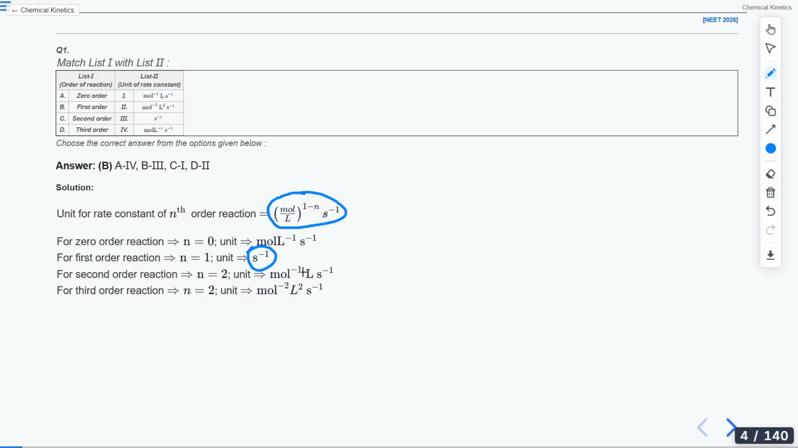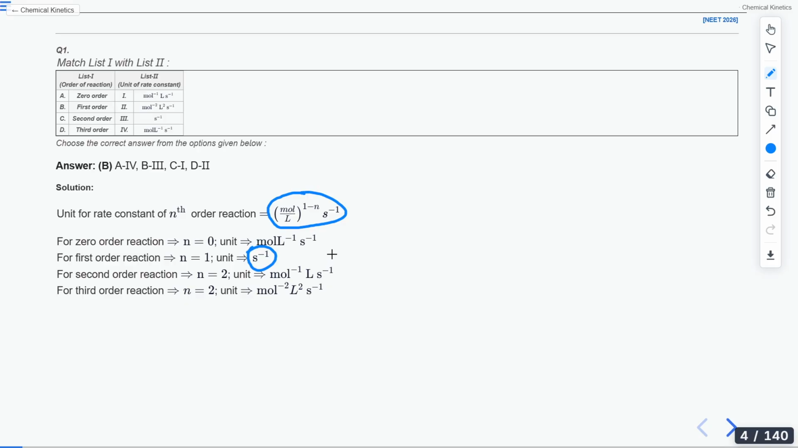So mole raised to the power minus 1, and liter, it is in the denominator, so it will have the power of minus 1. Therefore, it will go to the numerator and it will become liter. Then we have per second. Similarly, for third order, it will be liter square per mole square per second. Is it clear to all of you?